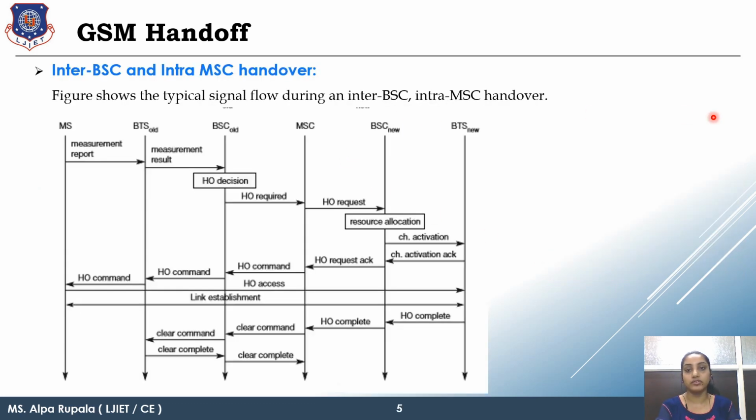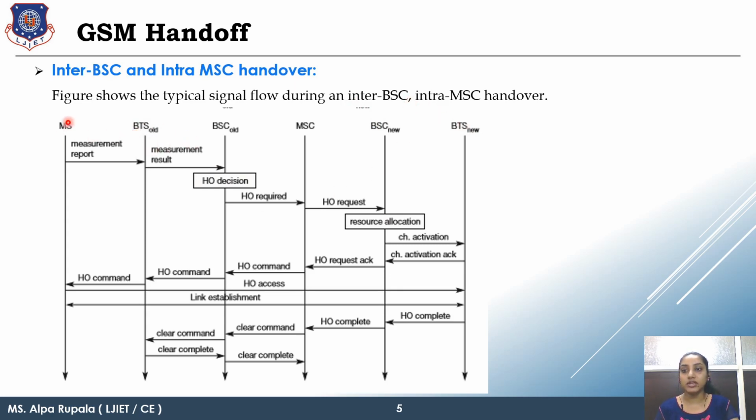Now just look at it. So here is the diagram in which your MS is in the roaming area of one BTS. The MSC is handling two different BSC and the channel change occurs between the BTS of the relevant BSC. So here it is BSC old, BTS old and BSC new, BTS new. All the data from the BTS channel is transferred to the BTS handled by the new BSC.